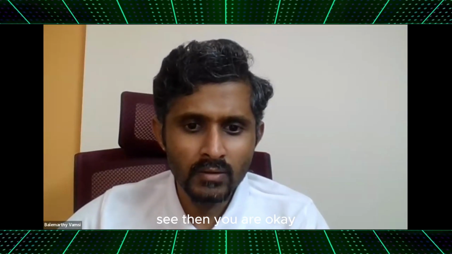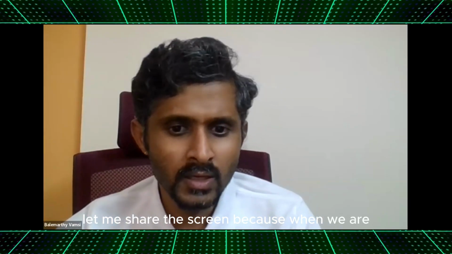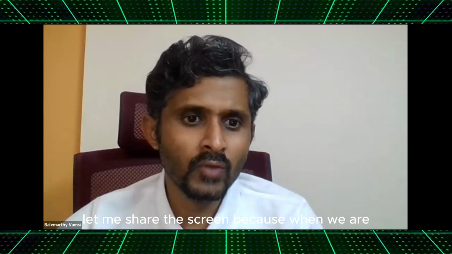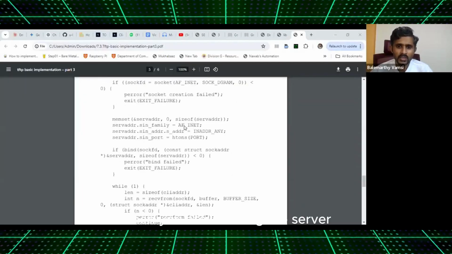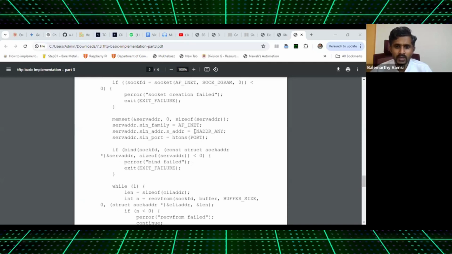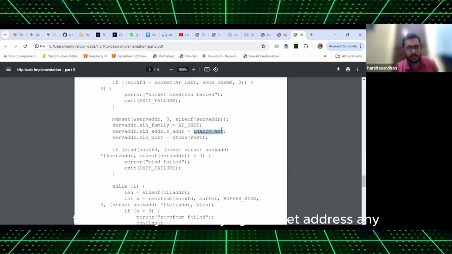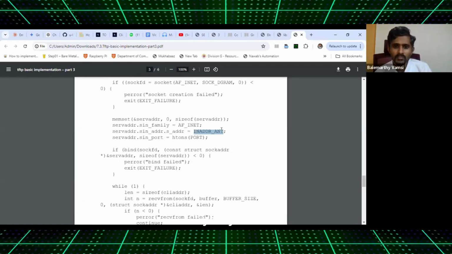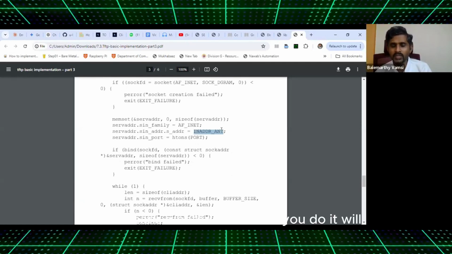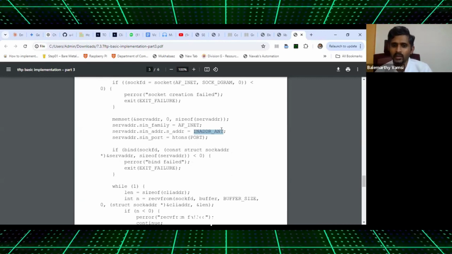Okay, let me share the screen because we are doing the same thing here also. When you are initializing the server, this is a server address, right? This is where you are saying internet address any. Yes. So it means whatever address you give, it will put it there.